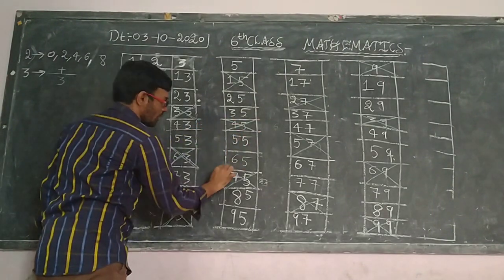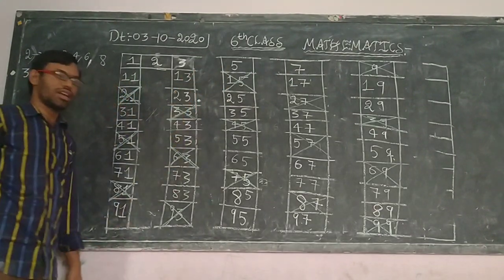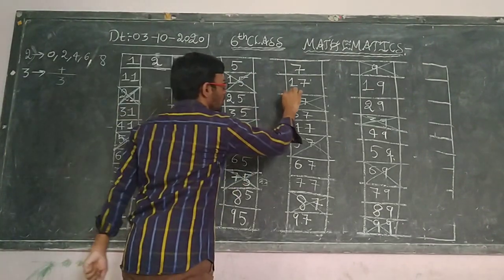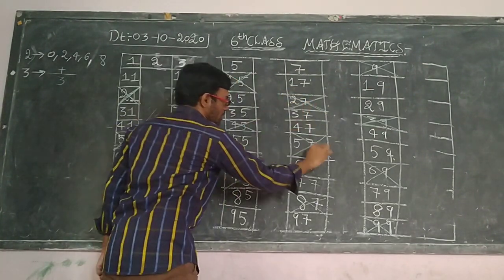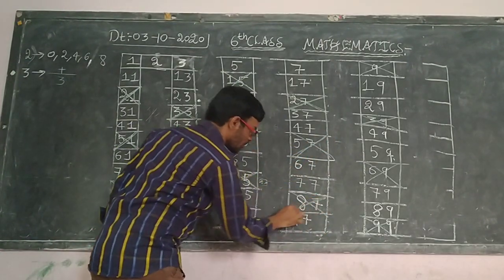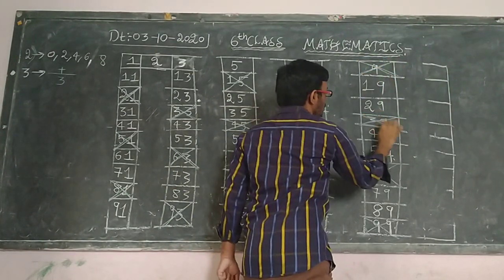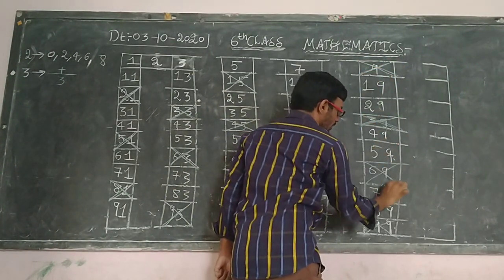Okay, so I have cut these numbers. That means whatever numbers go in the divisibility rule of single digit numbers, I am cutting those numbers. Okay, so after doing this one, what is the next one? Divisibility rule of 5. Is it right?